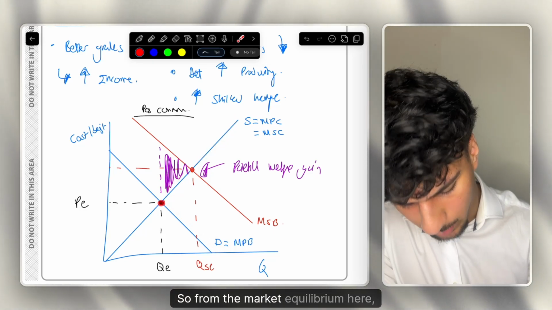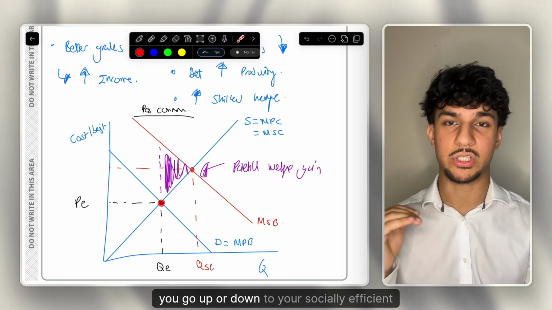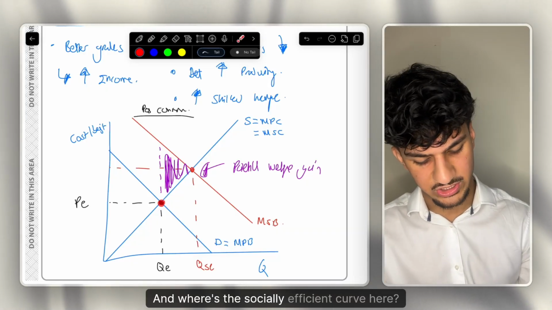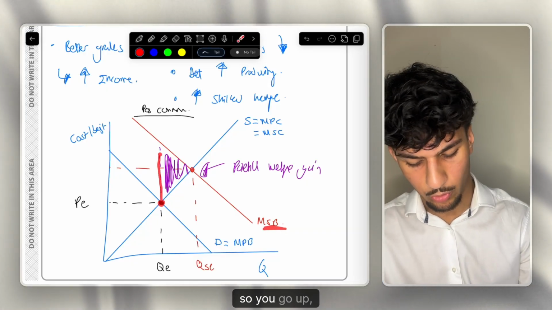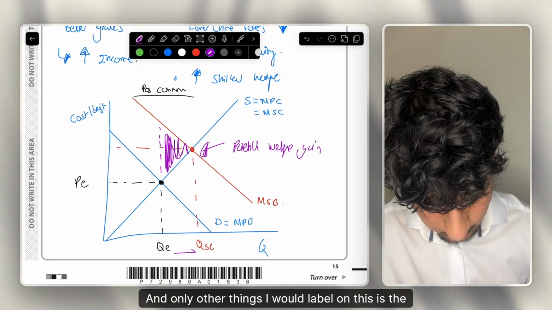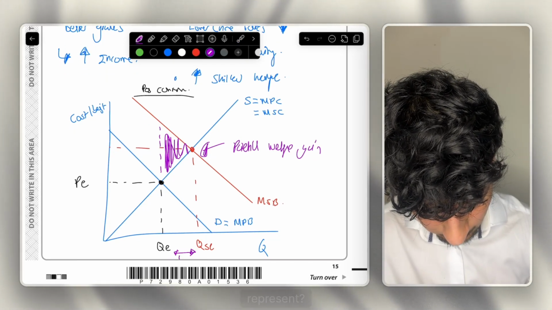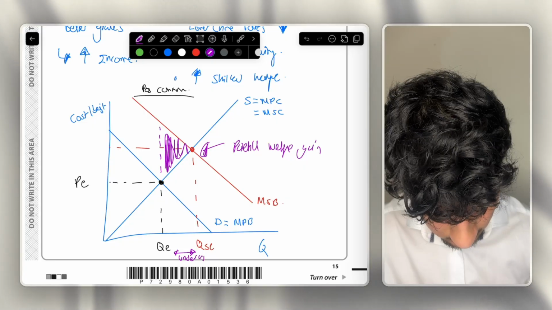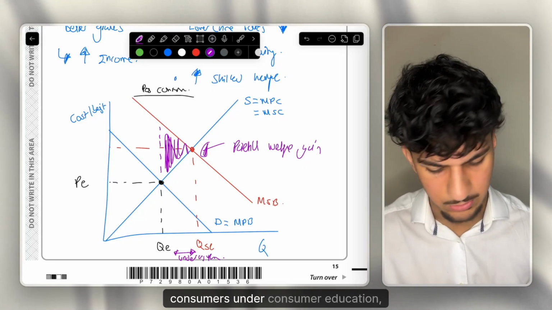So from the market equilibrium here, you go up or down to your socially efficient curve. And where's the socially efficient curve here? The curve here is above, so you go up, and now that is your welfare loss triangle. And the only other thing I would label on this is the gap between these two. What does that represent? It represents the underconsumption, because, like I said, consumers underconsume education, for example.